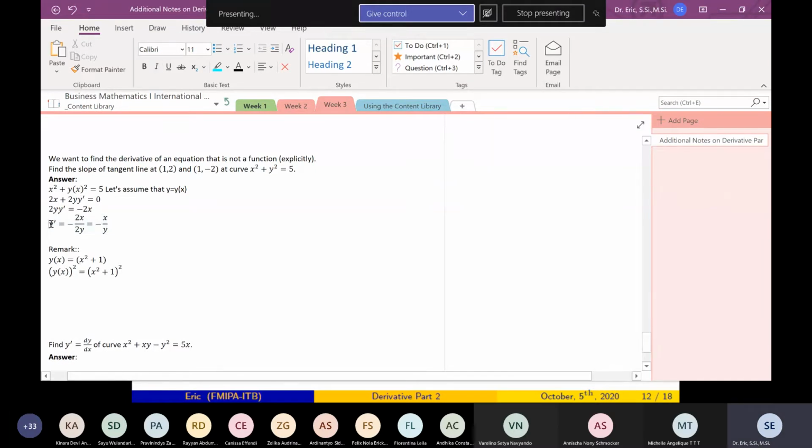And y prime, what is y prime? Y prime is dy/dx. What is dy/dx? The slope of the tangent line at every x. Can you follow me? Yes, sir. Okay, but it is very strange. Why does the derivative of some function depend on y?